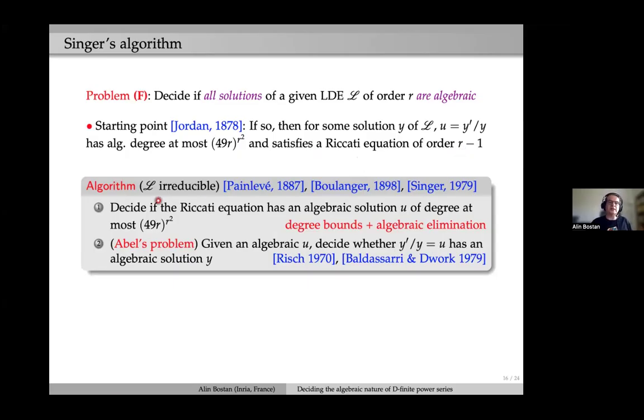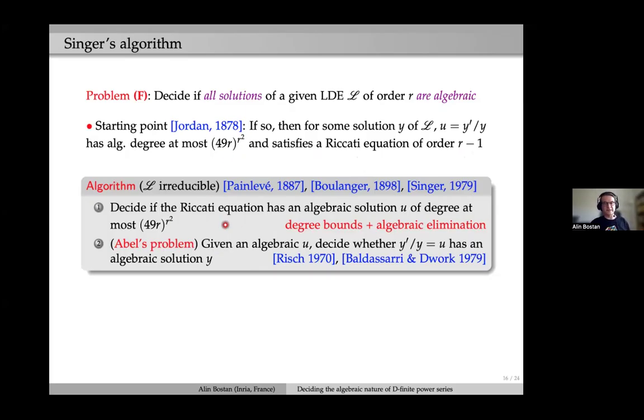So the algorithm, at least in the irreducible case, can be summarized like this. We first build the Riccati equation of order r-1, and we decide if this equation has an algebraic solution of degree at most this bound. If not, we stop.